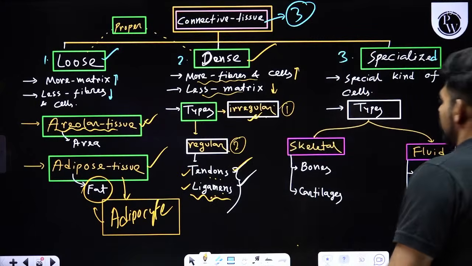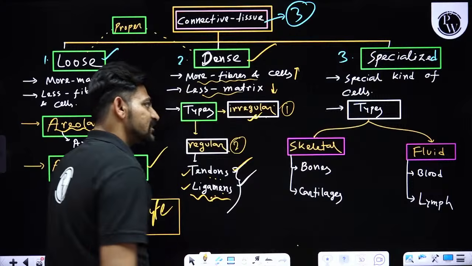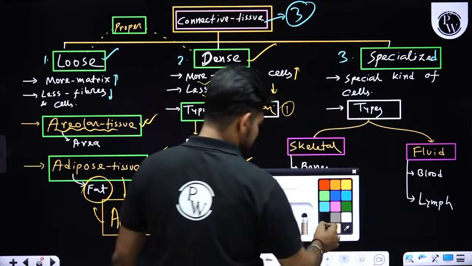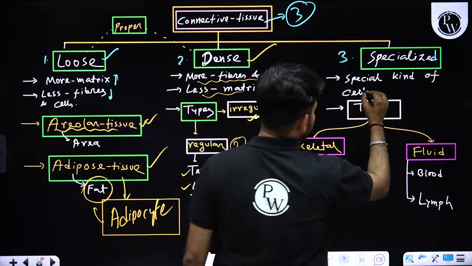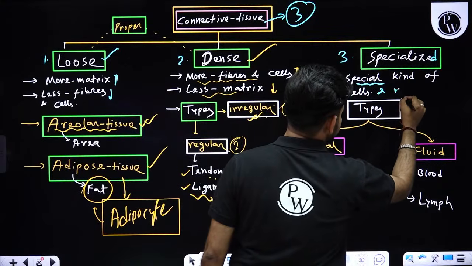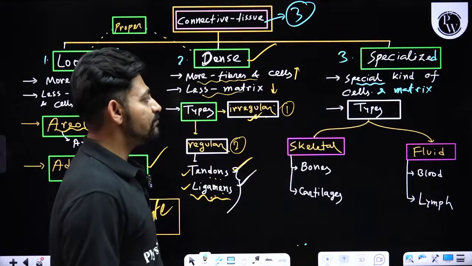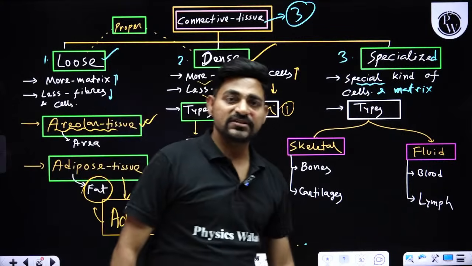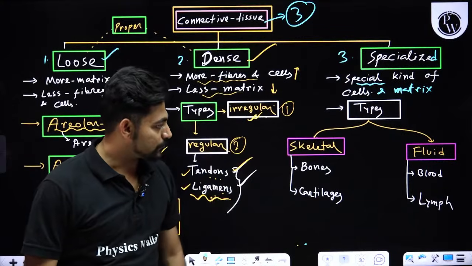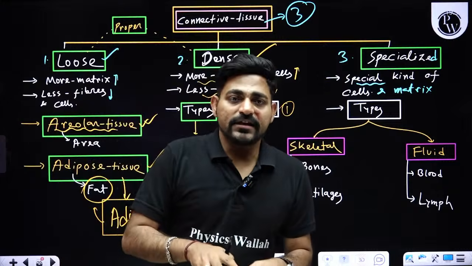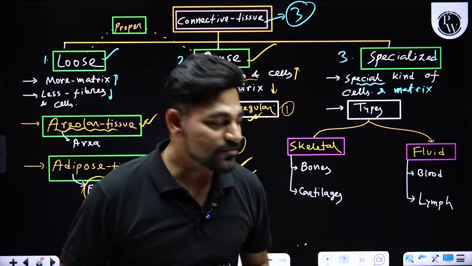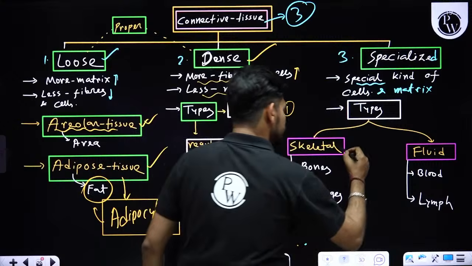Okay. Now we'll talk about specialized connective tissue. As I was discussing, they're made up of special kinds of cells and matrix. That's why they got the name specialized connective tissue. Okay. Now inside our body we have two different kinds of specialized connective tissue.